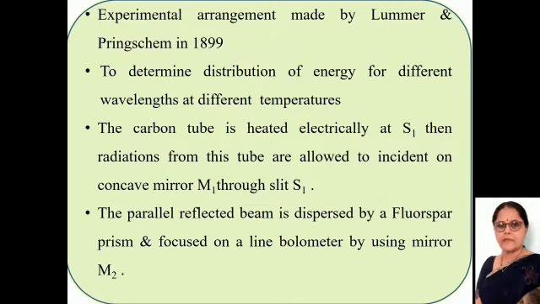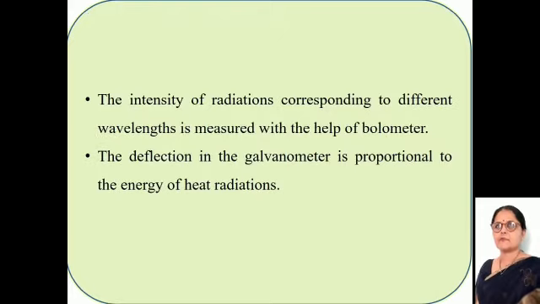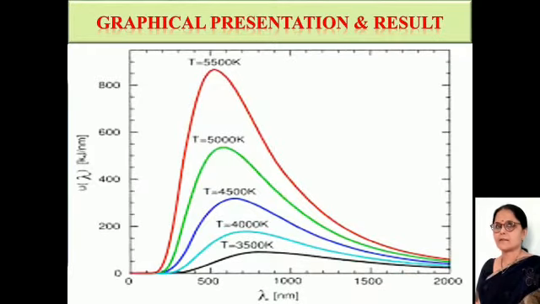The parallel reflected beam is dispersed by a fluorospar prism and focused on a line bolometer by using mirror M2. The deflection in the galvanometer is proportional to the energy of heat radiation. Then the curve is drawn between intensity and the wavelength lambda and predicted the different results of the black body radiation energy distribution.